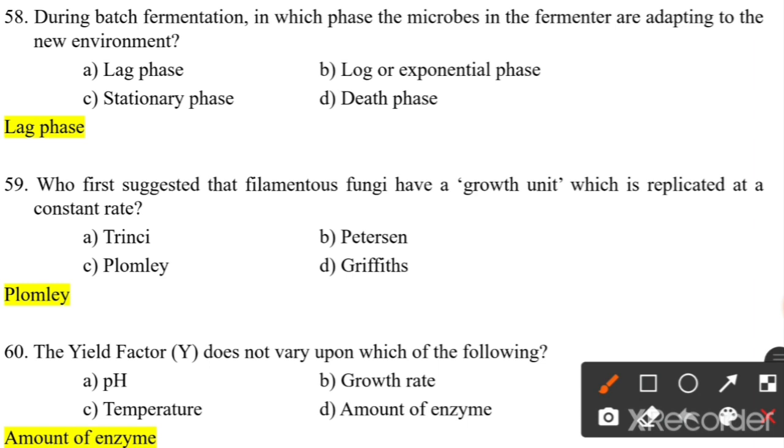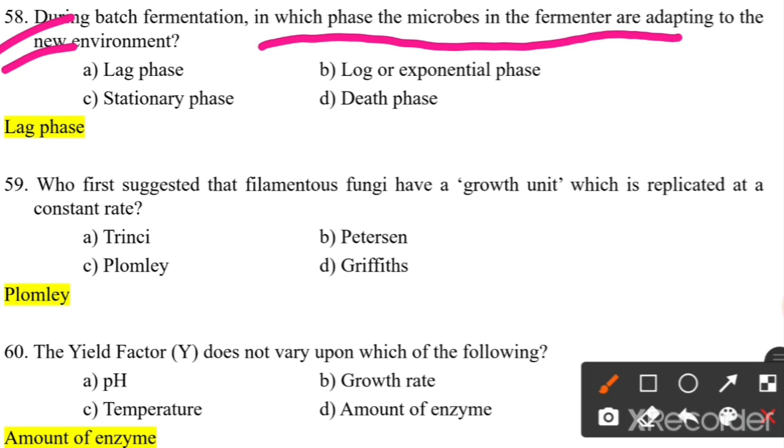What happens during batch fermentation, in which phase are the microbes in the fermenter adapting to the new environment? Lag phase, log, stationary, or death? In the lag phase, the microorganisms are adapting to the environment because the environment is new, like pH, temperature, and all the nutrients are new to the microorganisms. That's why in the lag phase they are trying to adapt.